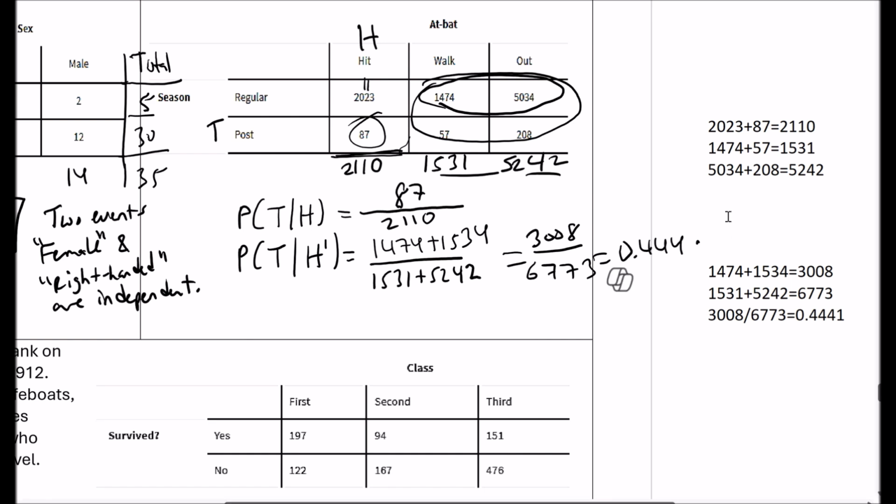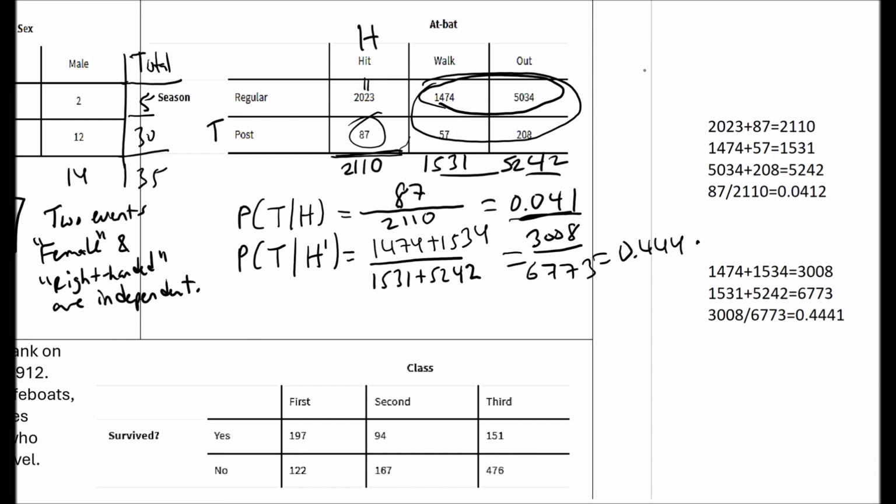And let's compare that to the first fraction, 87 out of 2110. Look at that, 0.041. So big difference. If we're looking at hits, given that it was a hit, what's the probability that it's in the postseason? It's a 4% chance that it's in the postseason, given that it was a hit.